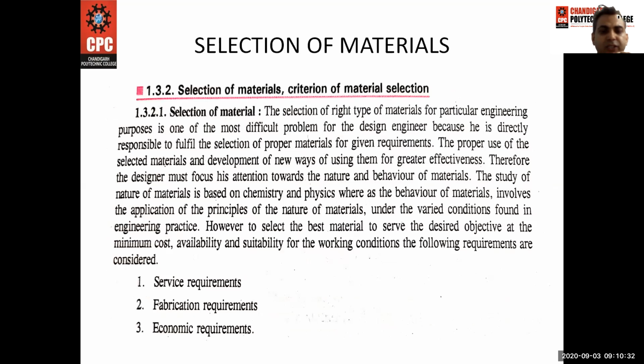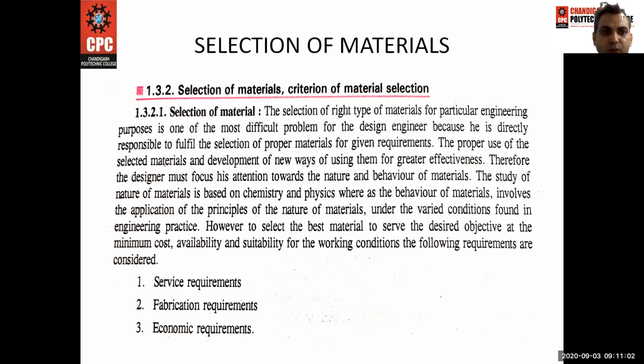Next one is selection of material. The criteria we use for the selection of material. The selection of a right type of material for a particular engineering purpose is one of the most difficult problems for the design engineer because he is directly responsible to fulfill the selection of proper materials for a given requirement.